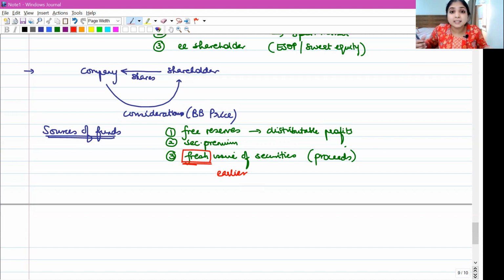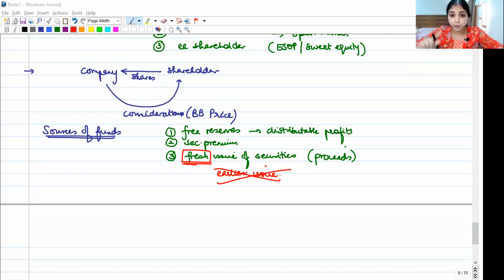The company can either take money for buyback out of free reserves, or the company can take money out of securities premium account, or the company can now make a fresh issue of securities, take money from there. Earlier issue of securities, money is still available? No, you cannot touch that. Earlier issue of securities, you cannot use that money.